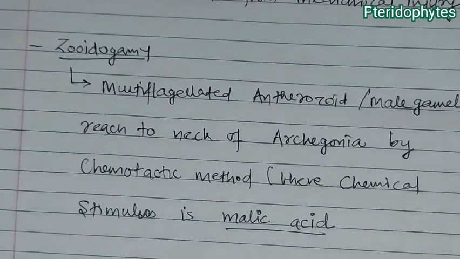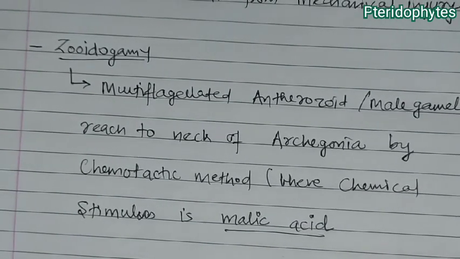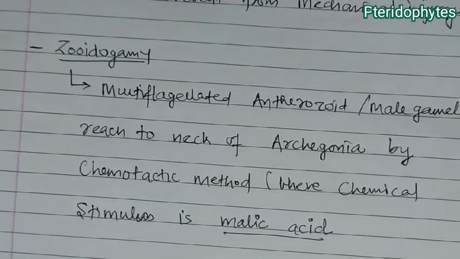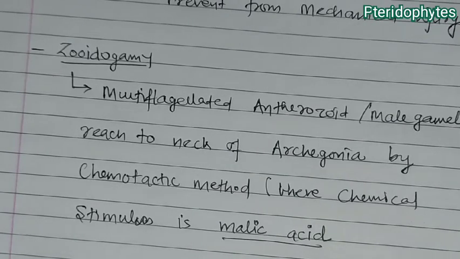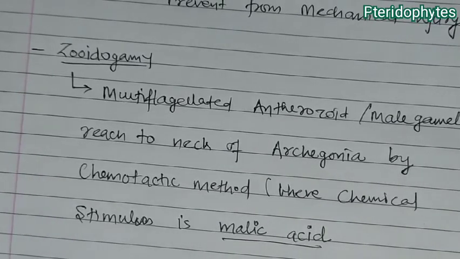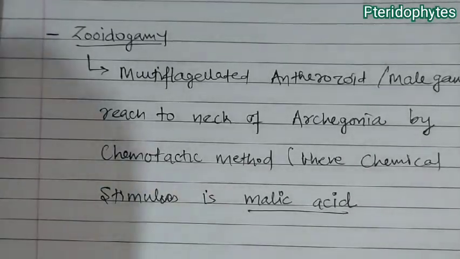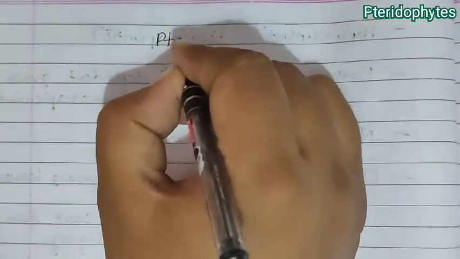Now in place of this malic acid, in bryophytes we studied potassium and sugar. Now here there is malic acid. Okay, so now this is what we have understood from the life cycle of pteridophyte. So till now the characters are over, the life cycle is over. Now we are coming to the last part, that is the classification of pteridophyte. What are we going to study now? Classification of pteridophyte.